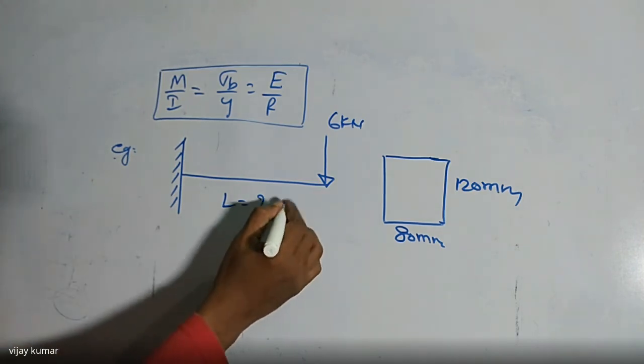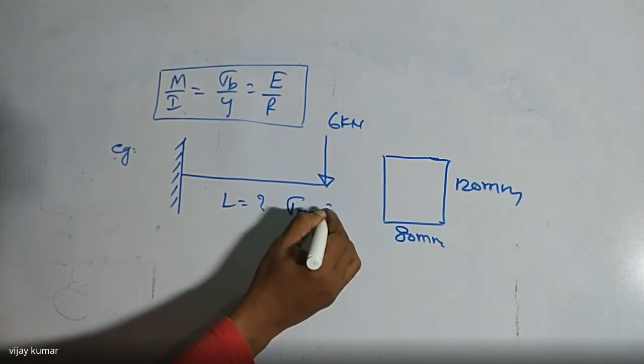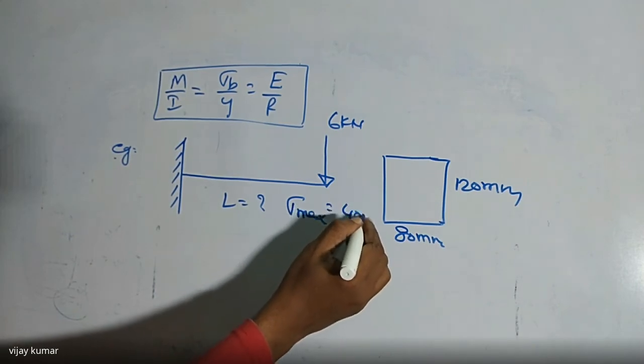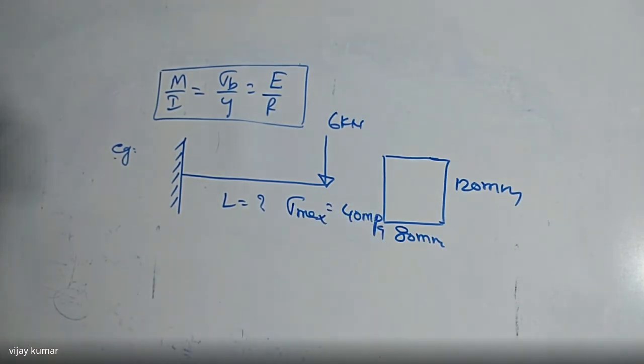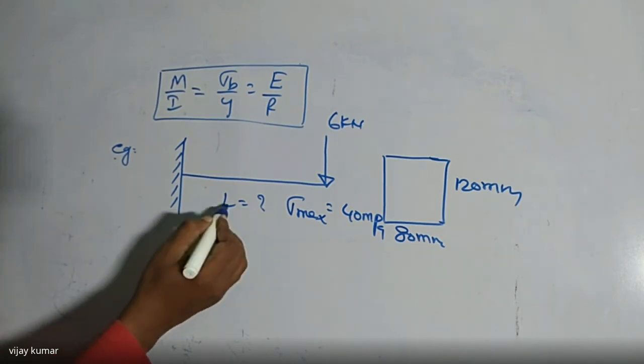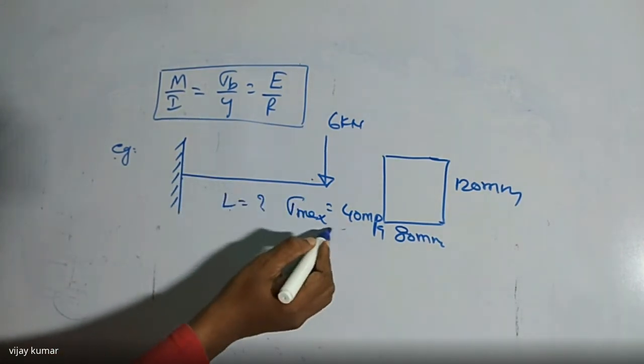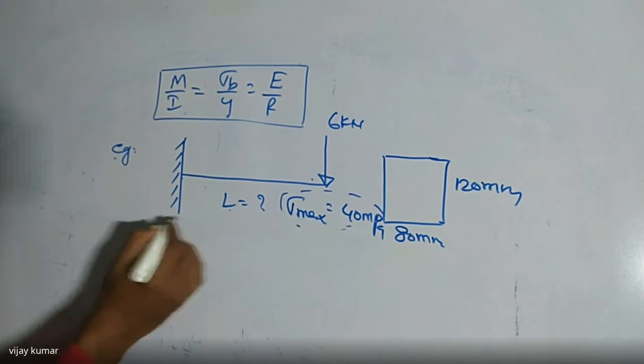And here maximum bending stress is given, that is equal to 40 megapascals. So this is the data given to you: the maximum bending stress should not exceed 40 megapascals, the width of the section is 80 mm and the depth of the section is 120 mm. Now my question is find how much length of the beam is required for the stress. Find the length value here.